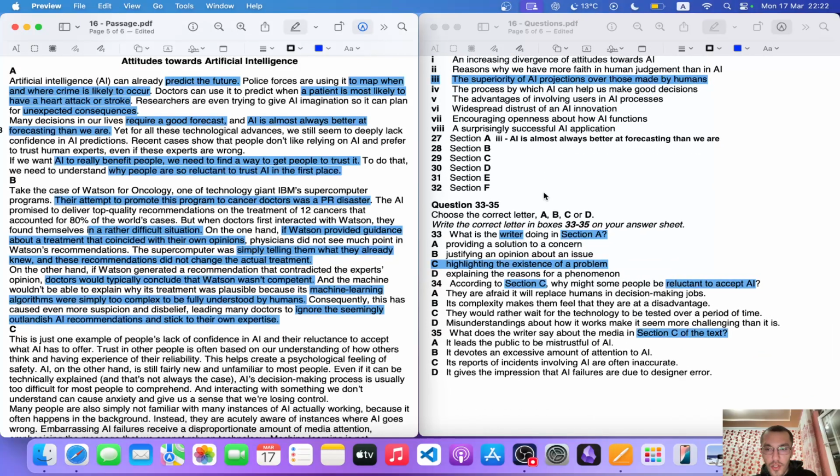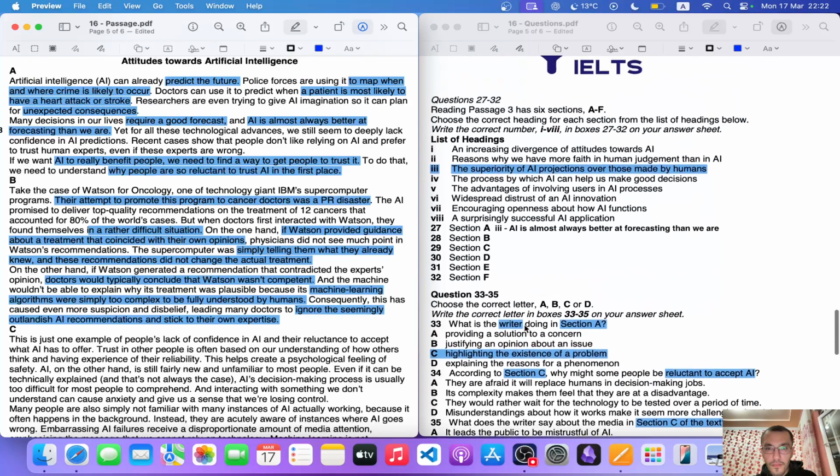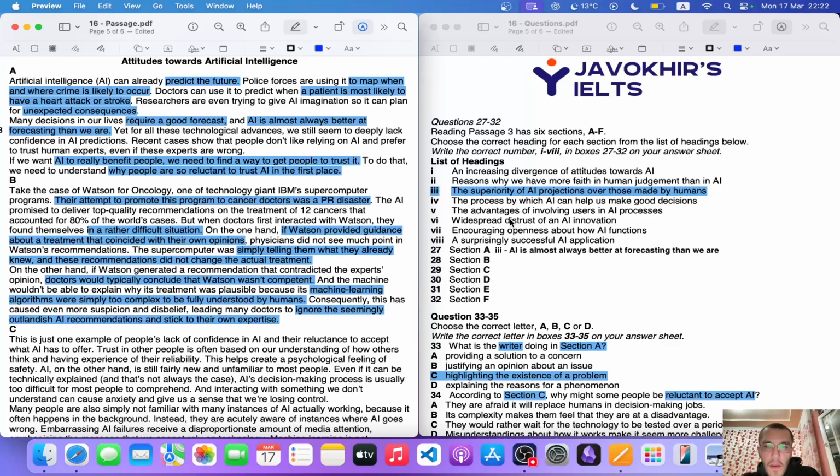So first of all, according to section C, we're not about that. We did not read it. This is basically paragraph B. It's basically saying that despite that AI is trying to give these solutions, right? Watson is basically trying to explain to the doctors that whatever the recommendations of his computer program is capable of doing, doctors will not accept those advices or that guidance, so they would just stick to their own professional skill.